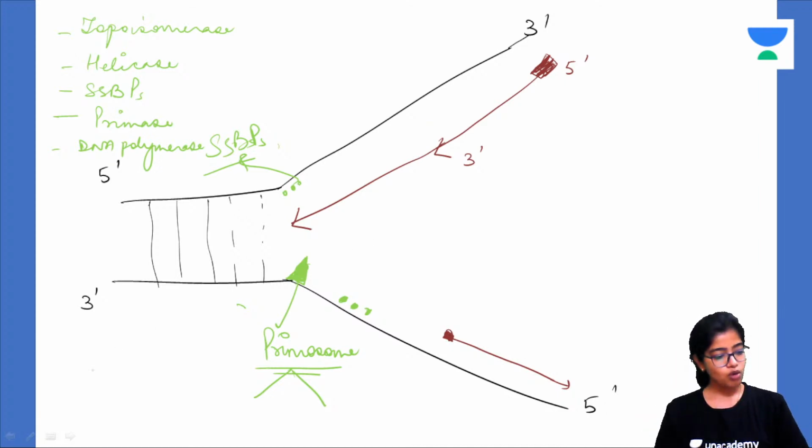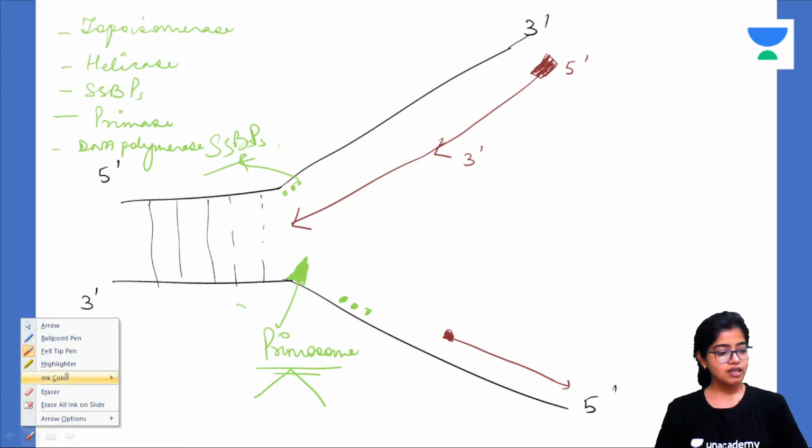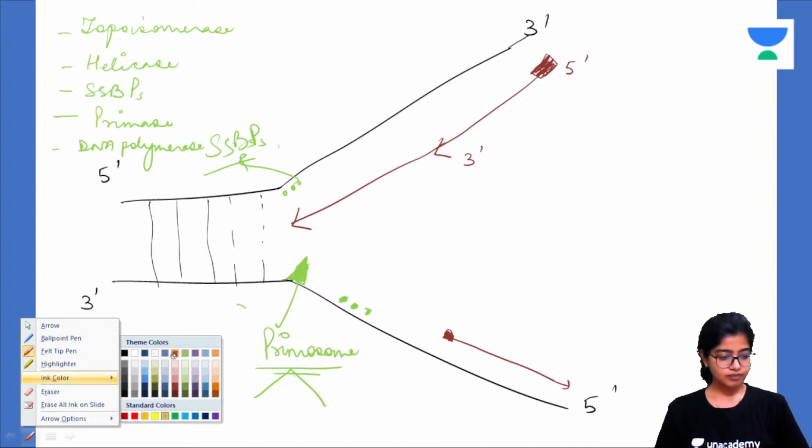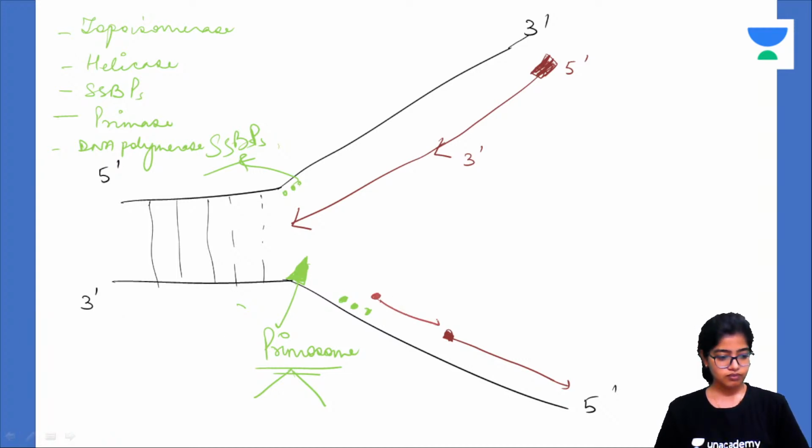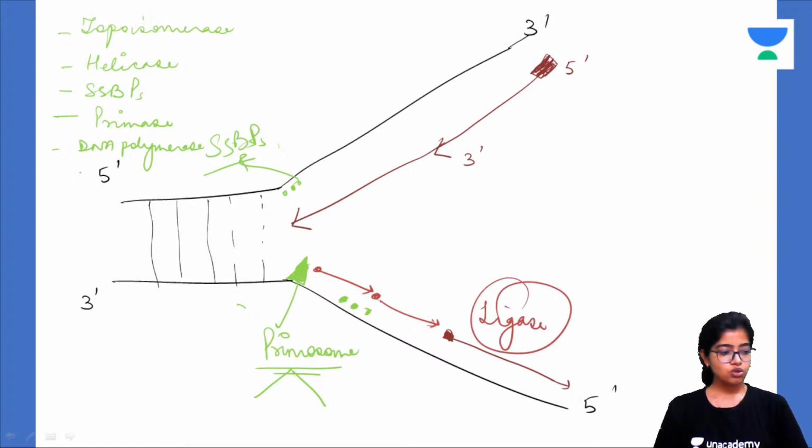So these small fragments are what we discussed. They are Okazaki fragments. Now they will be joined together by an enzyme that is DNA ligase. So many enzymes we have read of in DNA replication. Understood? Most important is DNA polymerase, about which we are going to read in RT-PCR.